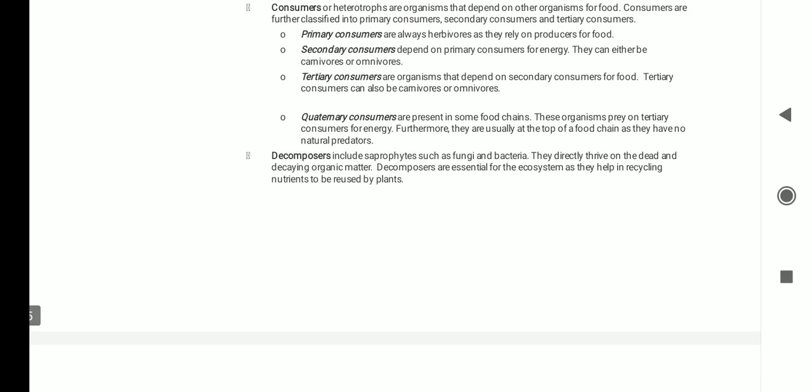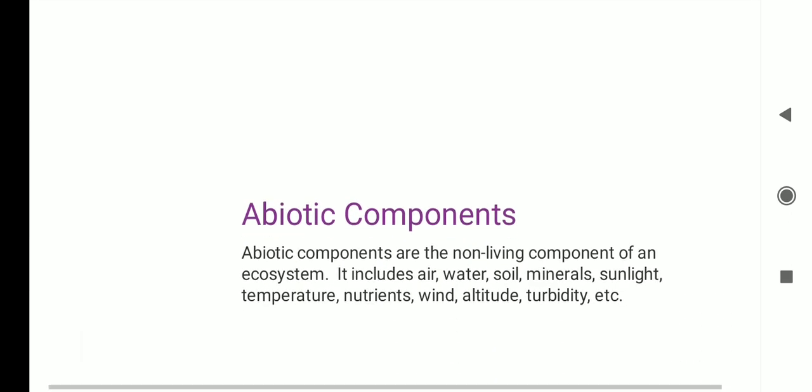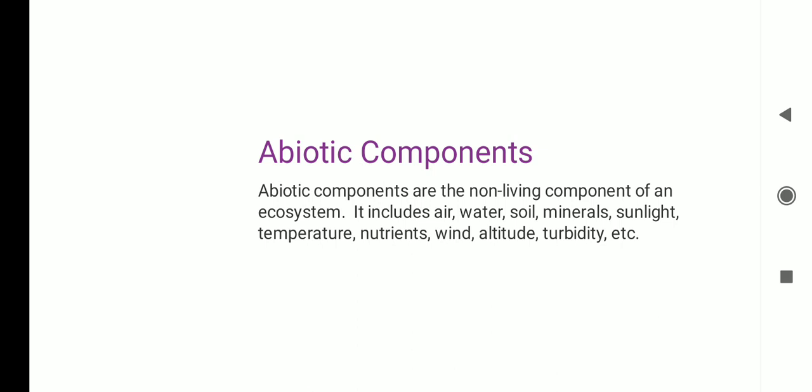Decomposers. What are decomposers? Decomposers include all the fungi and bacteria. They are otherwise called saprophytes. They directly thrive on the dead and decaying organic matter. Decomposers are essential for the ecosystem as they help in recycling nutrients to be reused by plants. Abiotic components include all the non-living components of an ecosystem. It includes air, water, soil, minerals, sunlight, temperature, nutrients, wind, altitude, turbidity, etc.